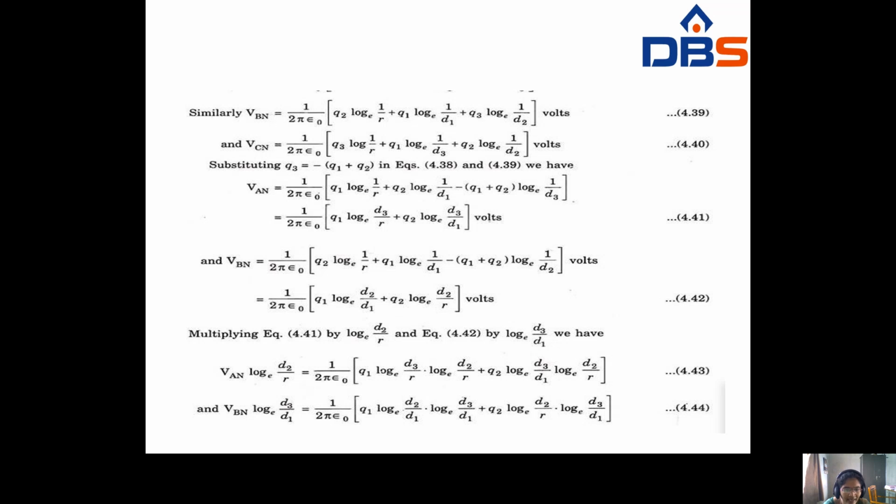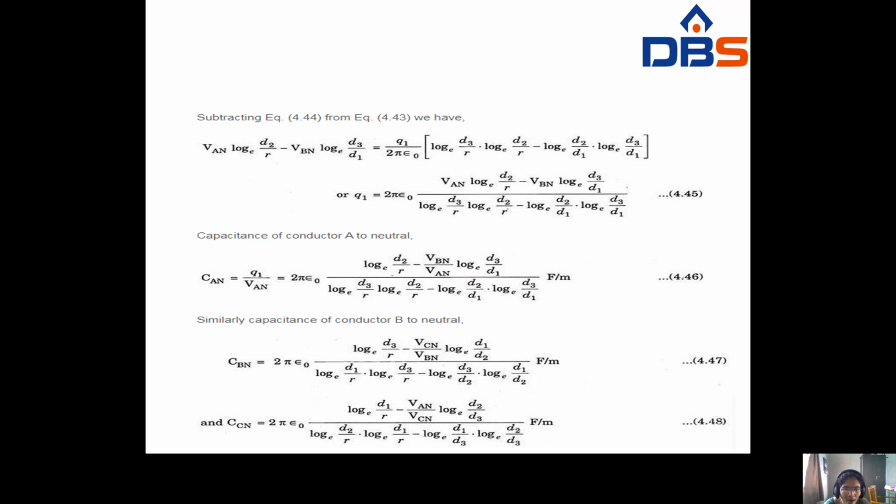So at that time VAN log e d2 by r, and this will be written inside as log e d2 by r, log e d3 by d1, log e d2 by r. Similarly, this equation will be multiplied with log e d3 by d1, with 1 by 2 pi epsilon naught inside. So at that time we have to write VAN log e d2 by r minus the other term. Subtract these two equations.